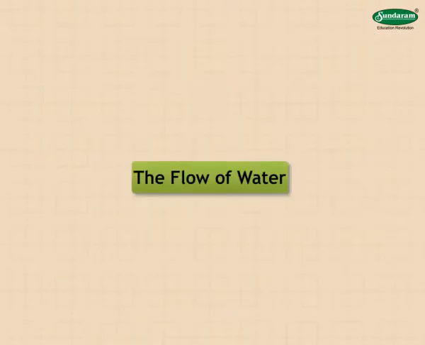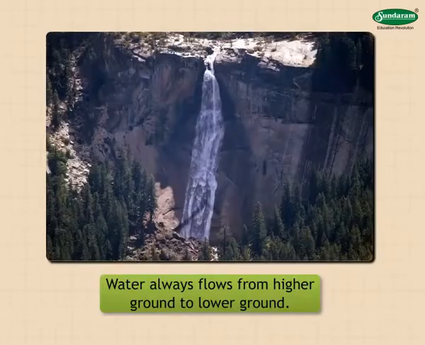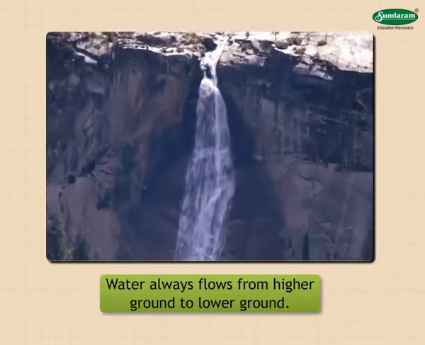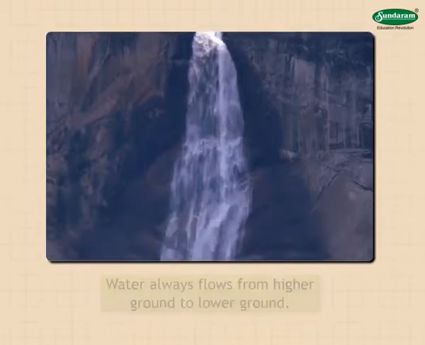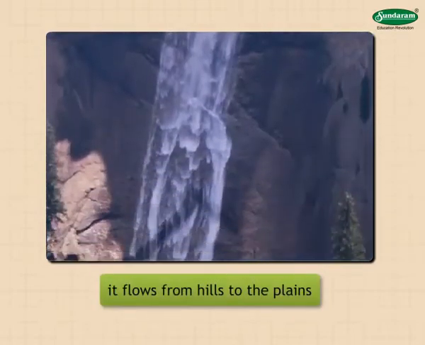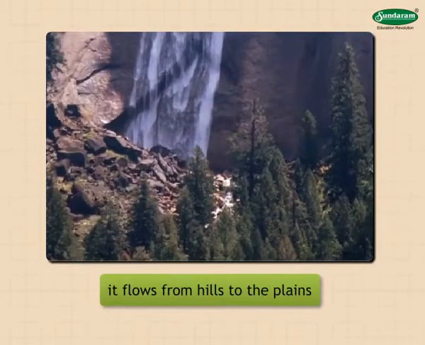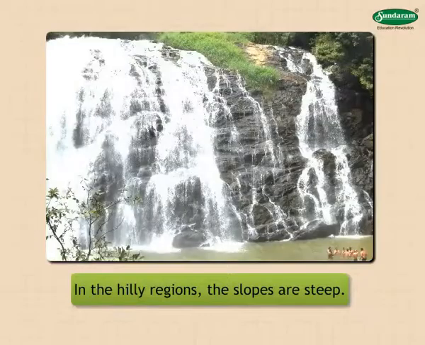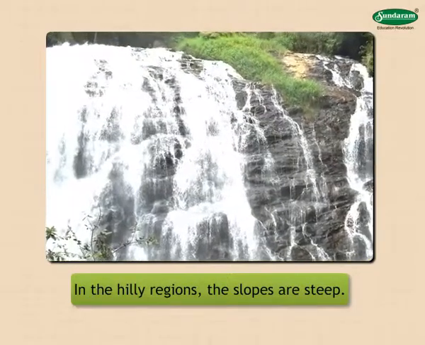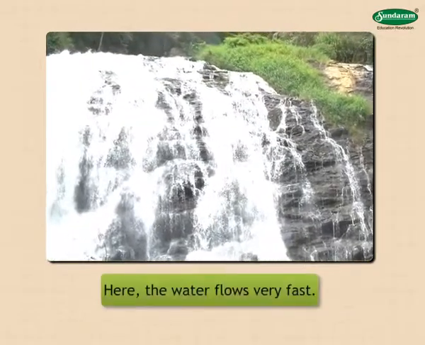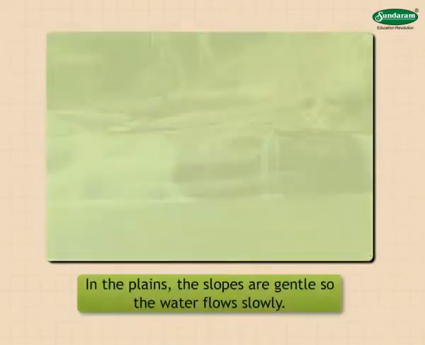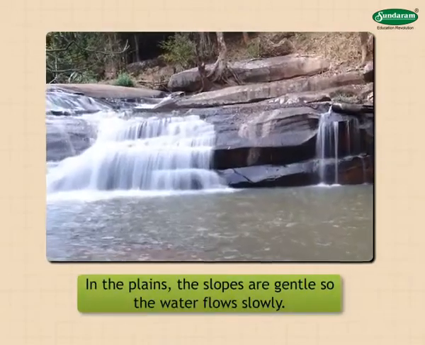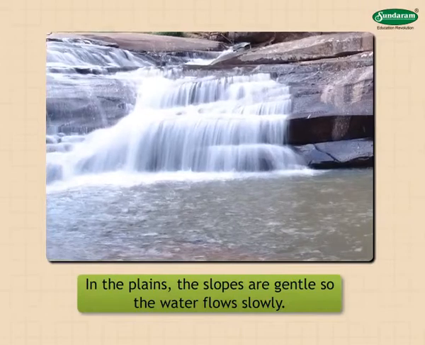The flow of water. Water always flows from higher ground to lower ground. In other words, it flows from hills to the plains. In the hilly regions, the slopes are steep. Here, the water flows very fast. In the plains, the slopes are gentle, so the water flows slowly.